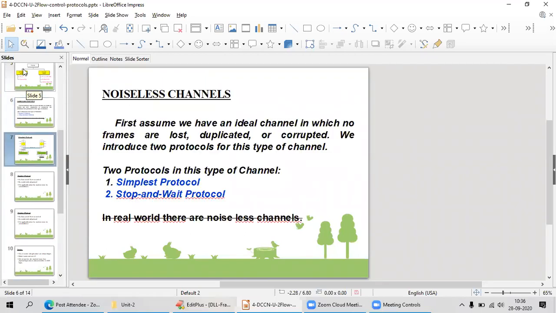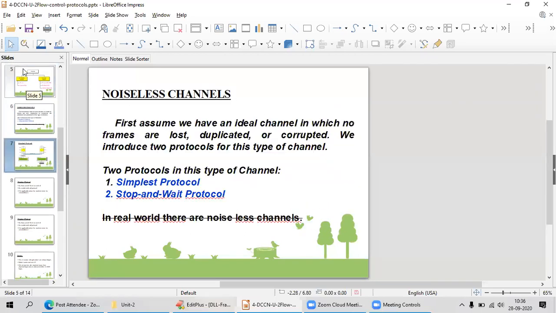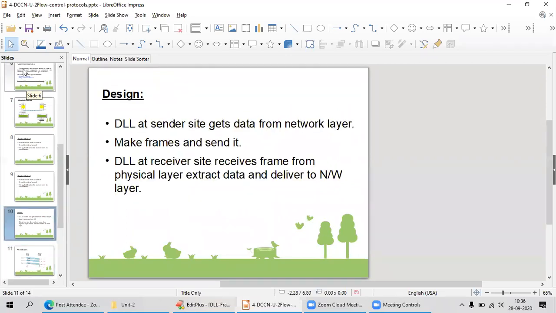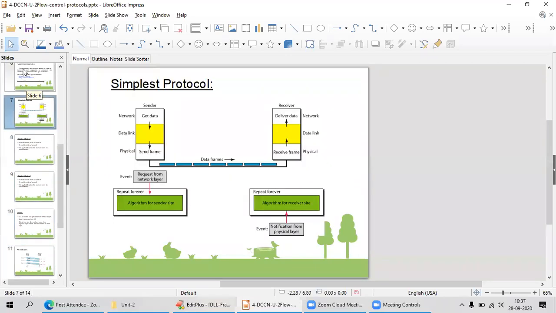In the first case, data frames are thrown from sender to receiver without any checking. It is sending all the data. I am not caring about whether those data frames have been received at the receiver end or not. I am not checking.